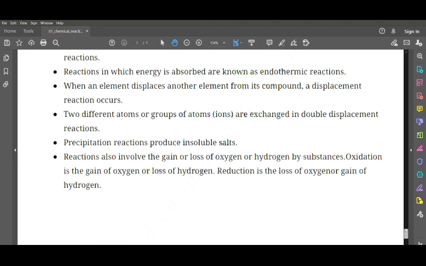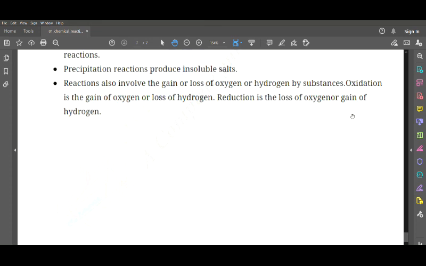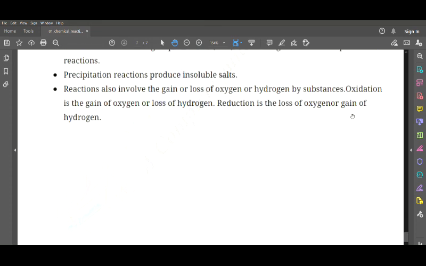Then we have reactions that also involve the gain or loss of oxygen or hydrogen by substances. So we define two things. One is oxidation, the other one is reduction. What is oxidation? Oxidation is the gain of oxygen or loss of hydrogen. Reduction is the opposite, that is the loss of oxygen or gain of hydrogen. So this is all about chapter 1, chemical reactions and equations.